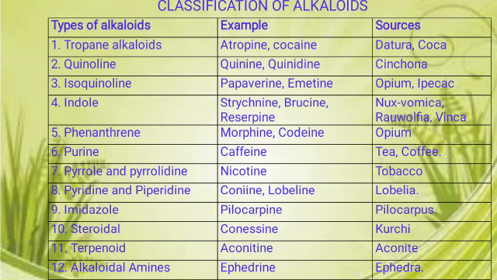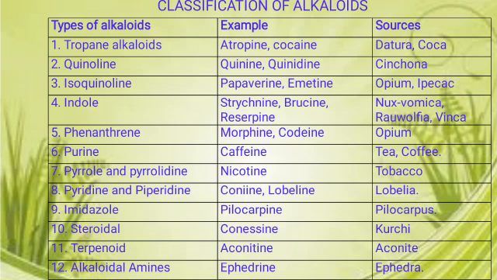Tropane alkaloids, an example is Datura. Quinoline alkaloids are present in Cinchona, isoquinoline in opium and ipecac, indole alkaloids in Nux vomica, Rauwolfia and Vinca, phenanthrene alkaloids in opium, and purine alkaloids are present in tea and coffee, an example being caffeine present in coffee. Then pyrrole and pyrrolidine are present in tobacco, pyridine and piperidine in Lobelia, imidazole alkaloids in Pilocarpus, steroidal alkaloids in Kurchi, terpenoid alkaloids in Aconite, and lastly alkaloidal amines are present in Ephedra.